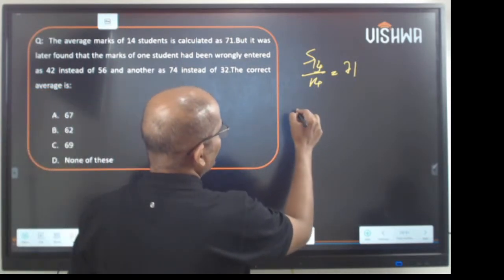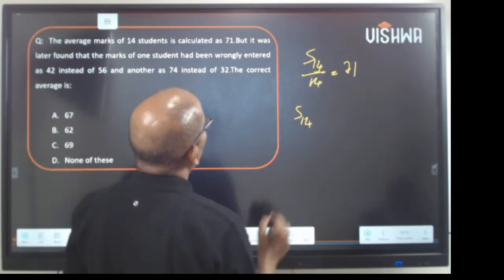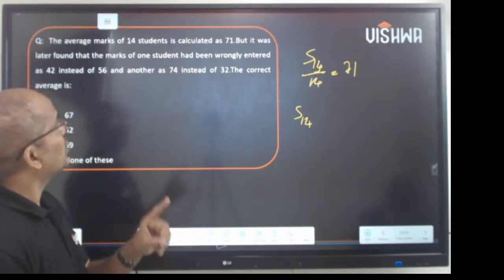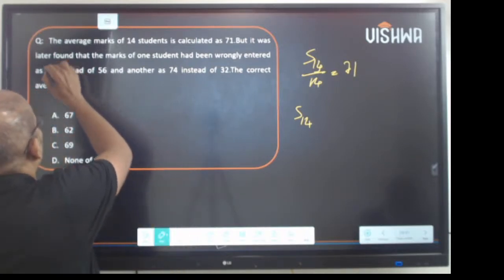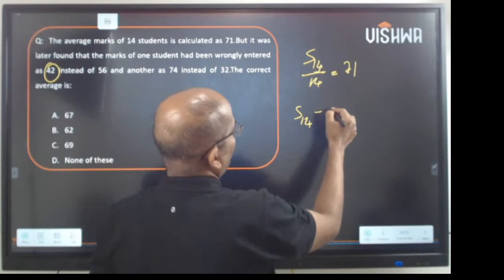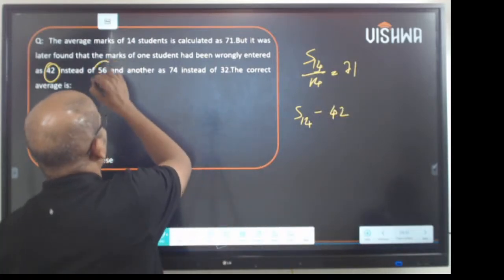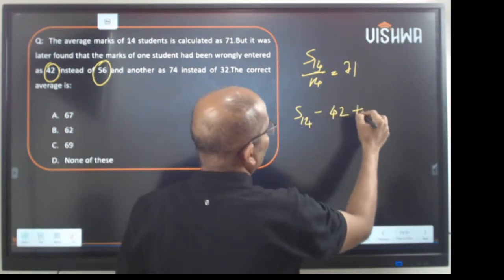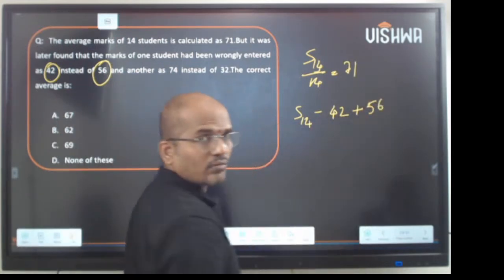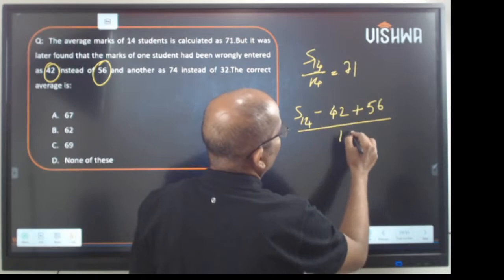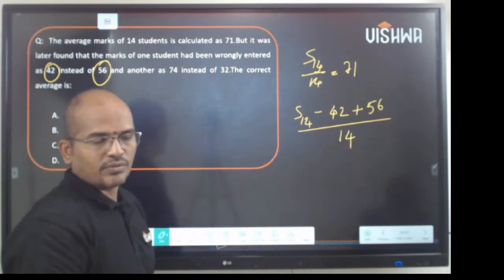So in this S14, one student's marks are wrong. What is the wrong mark? 42. So, minus 42. When one term is removed, add the correct term. The correct term is how much? 56 by 14. What is the new answer?